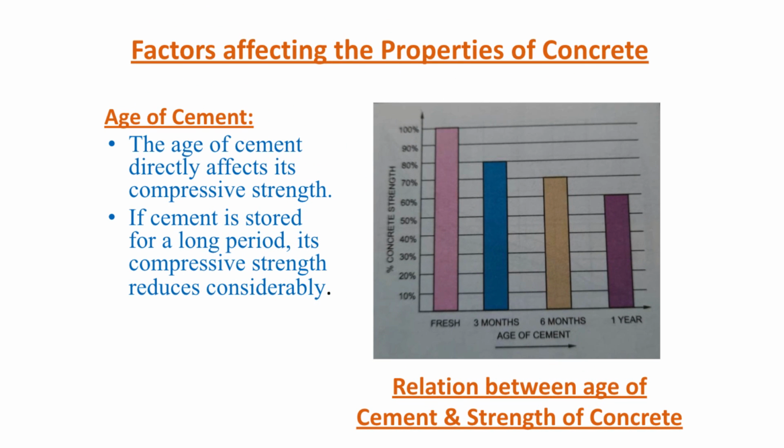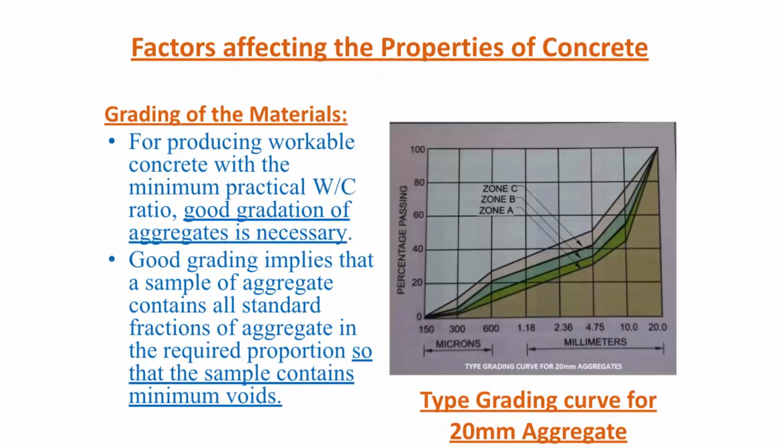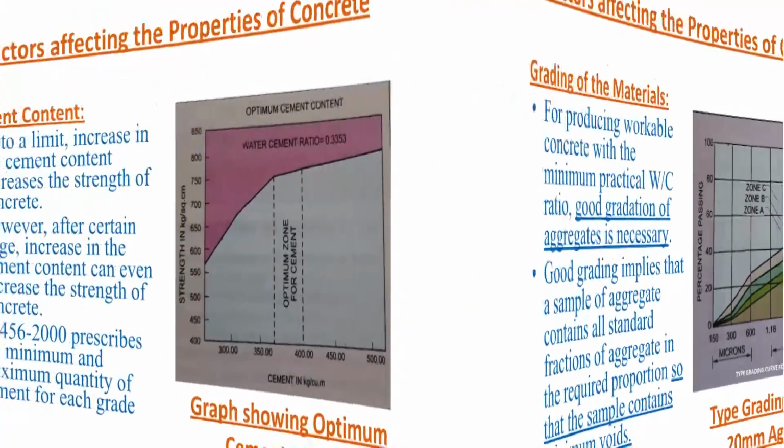Another factor is age of cement. You can see in this graph, as the age of cement increases, the compressive strength decreases considerably. Grading of materials. For producing workable concrete with the minimum practical water cement ratio, good gradation of aggregates is necessary. Good gradation means all fractions of aggregate particles must be present so as to reduce the void spaces.